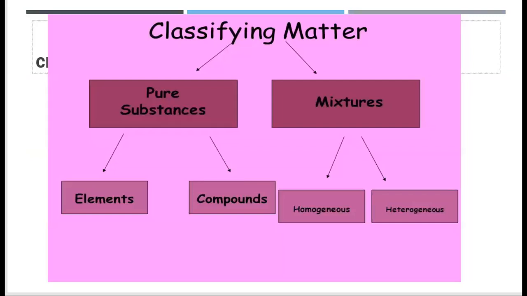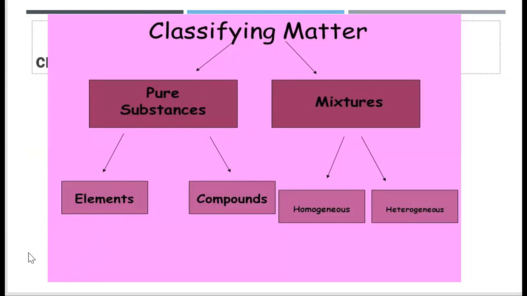So here we are going to have an illustration of how to classify matter. Under matter we have two classifications, which are pure substances and mixtures. For pure substances, we have sub-classifications, which are the elements and compounds.